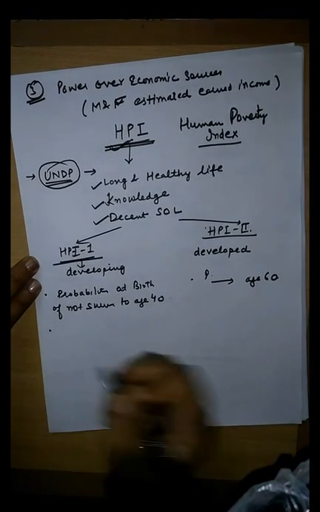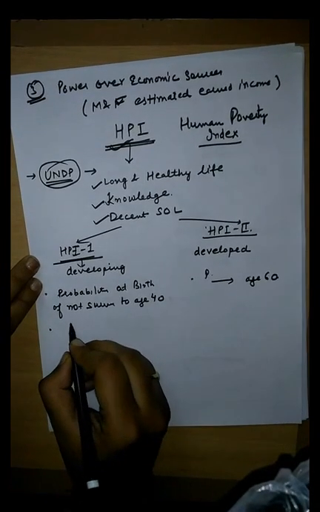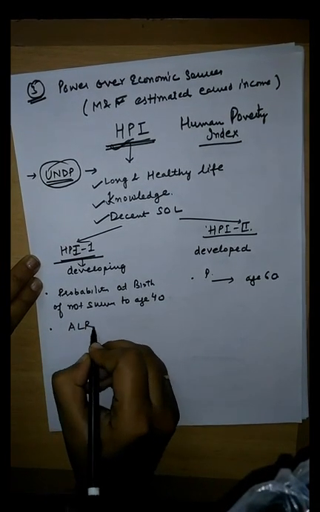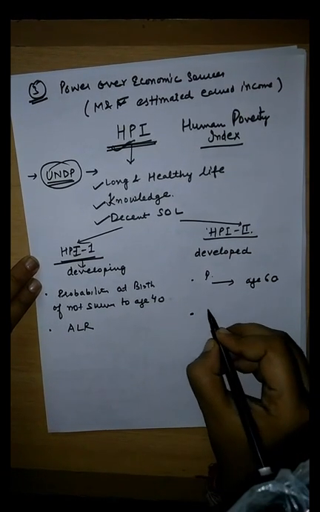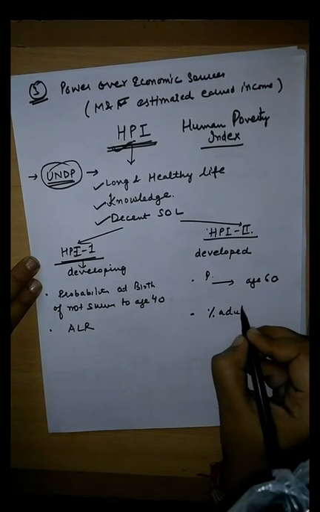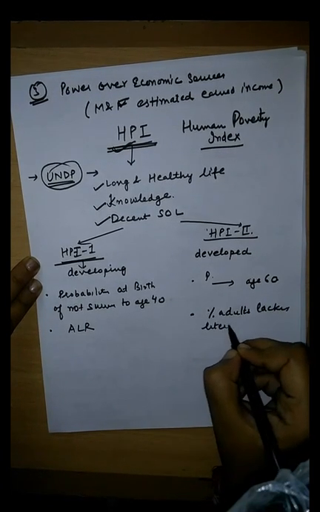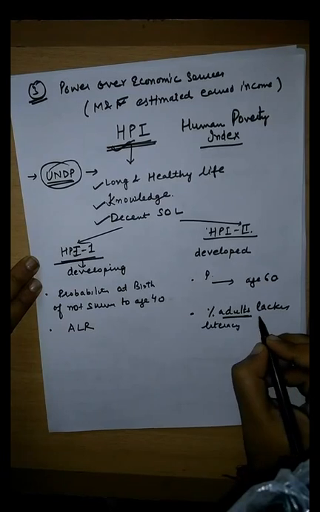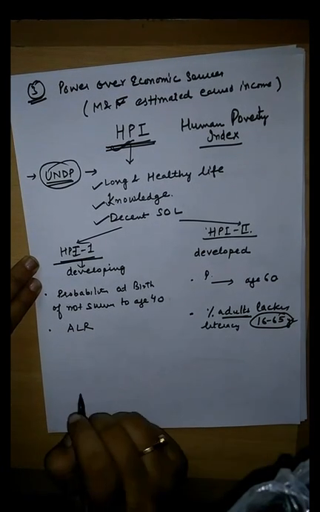The second component talks about knowledge. Here knowledge is assessed using the adult literacy rate, that is, the percentage of adults lacking literacy, adults of 16 to 65 years of age lacking literacy.